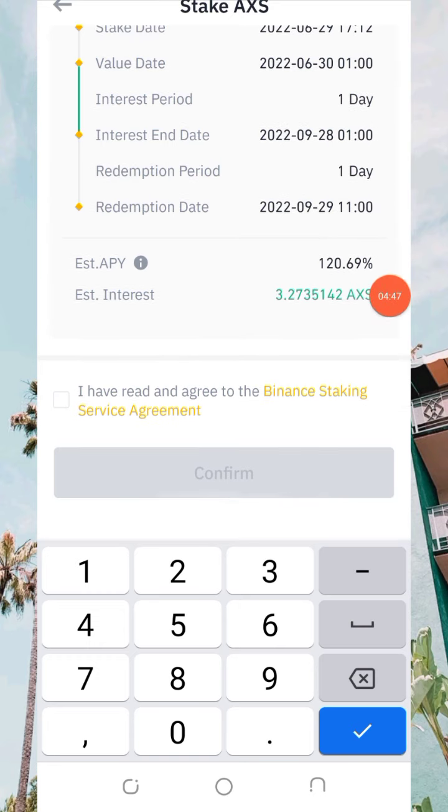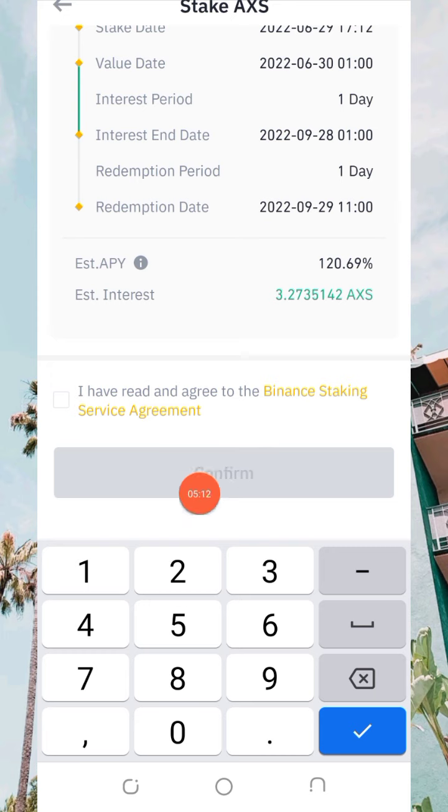And also, after you have entered that, you scroll down. When you scroll down, don't forget to click on this small box. When you click on it, then you click on confirm. It will change color. It's because we do not have AXS as balance. I don't have it at present. That's why you would have seen this showing in a very bright color. So you just click on confirm.